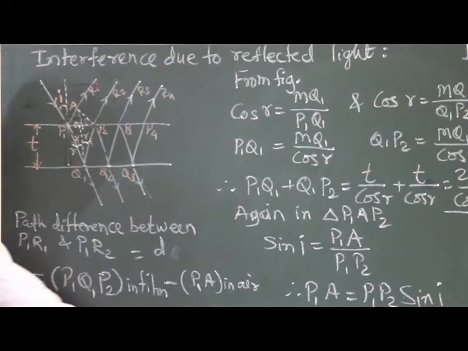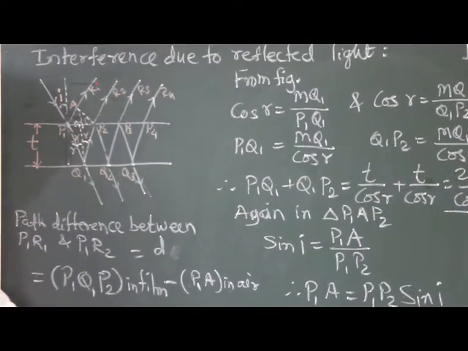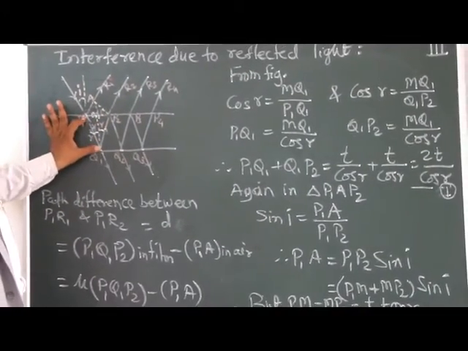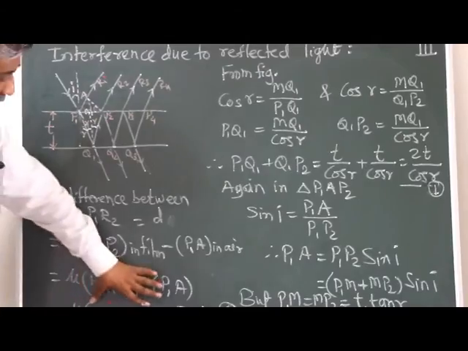So this is the path difference. Further, P1Q1P2 means P1Q1 plus Q1P2.